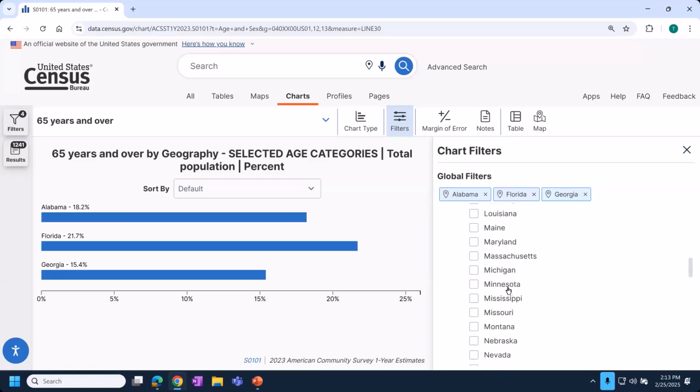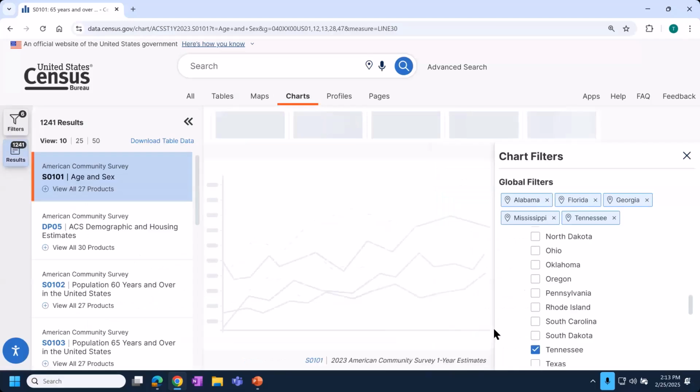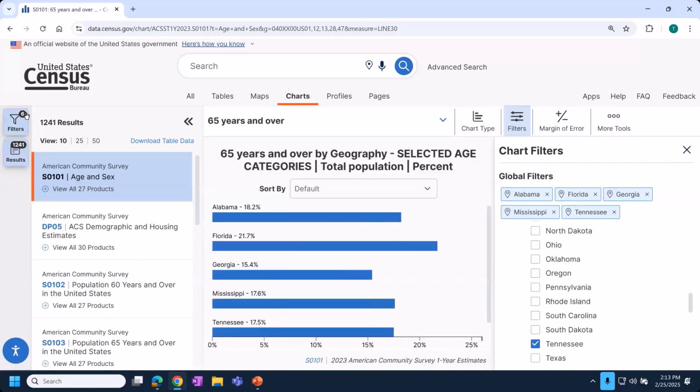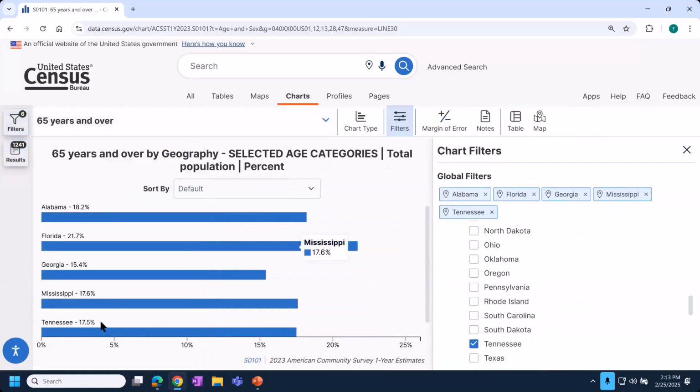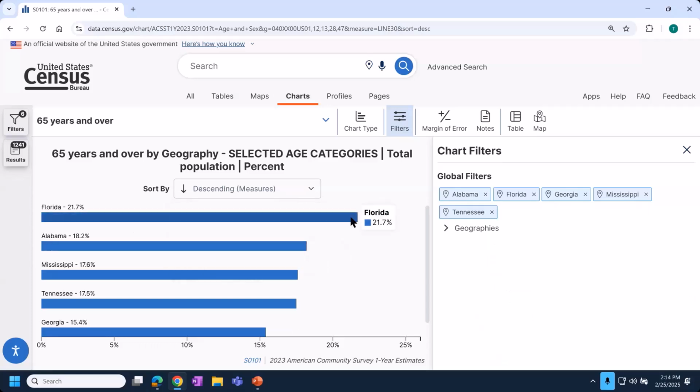and then we see checkboxes similar to how we selected this in the first place. So choosing Mississippi and Tennessee, it will add these filters in the upper left, so they will carry throughout the site as we navigate, but more importantly, they're right here on our screen. So when we made those selections, we see the chart has been updated. Couple other features, you can sort the information you're seeing in these charts. At the top, there's an option called sort by. I'm going to choose to sort in descending order. So we'll see very clearly Florida has the highest % 65 and over, and Georgia has the lowest.